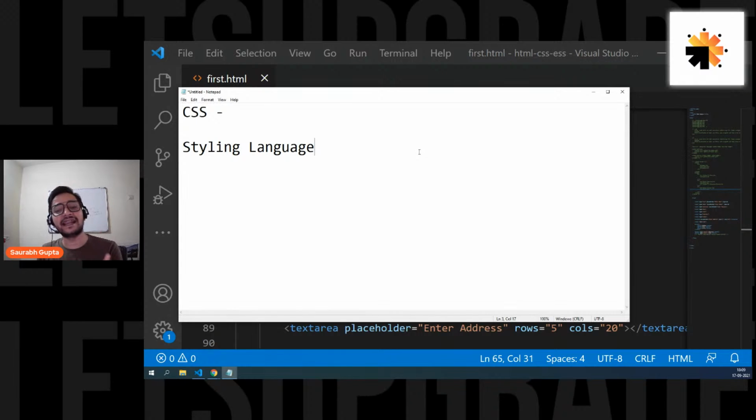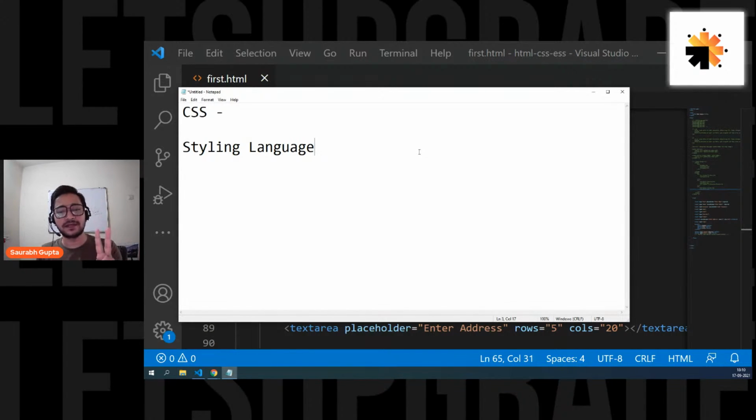Full form is Cascading Style Sheet, and it's simply a styling language that works with HTML elements. That's it. Sorted. That's all about CSS. Now today we are going to learn how to actually write CSS and how to apply it on HTML elements.